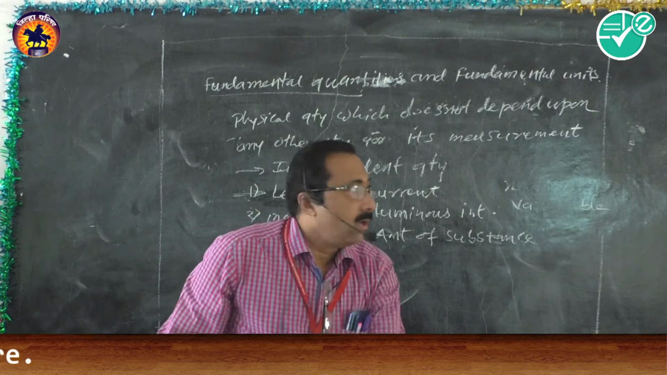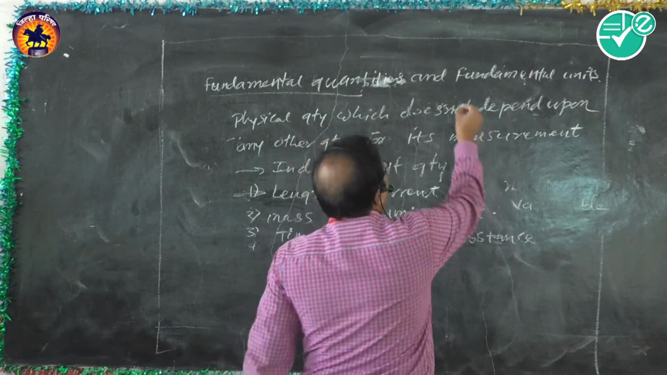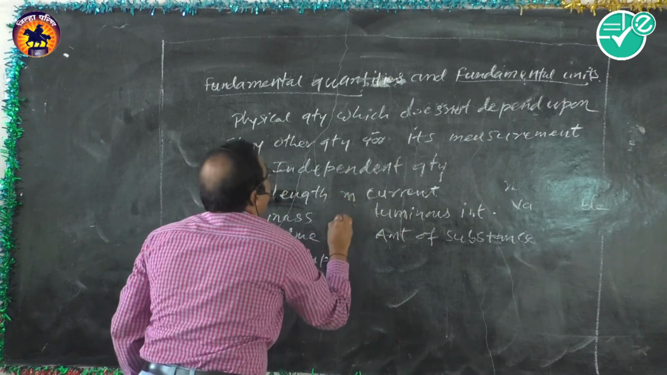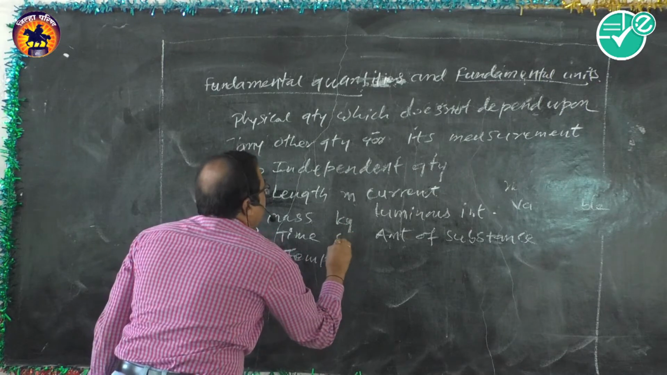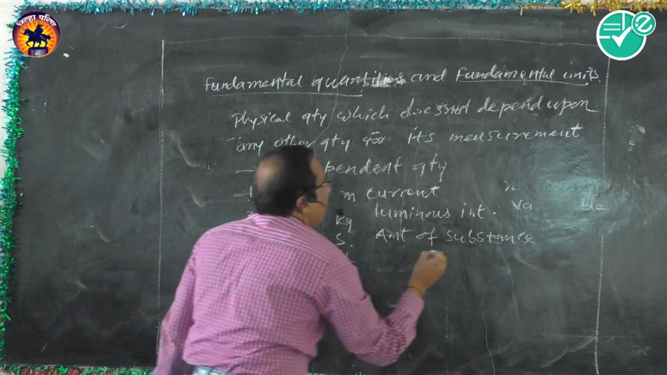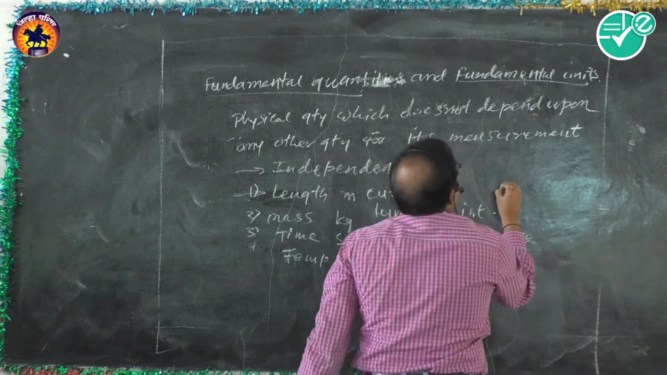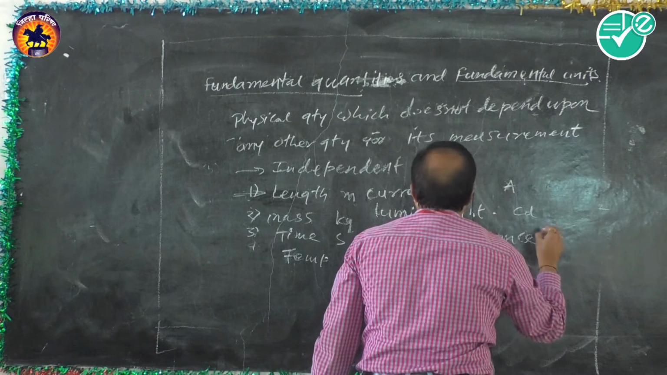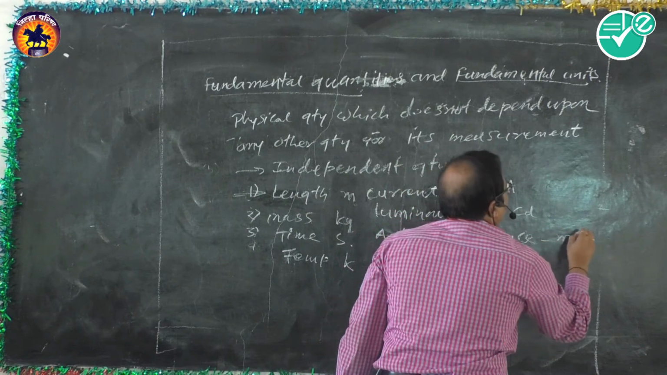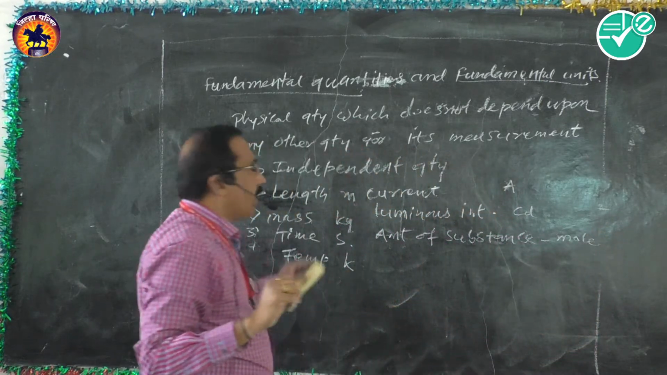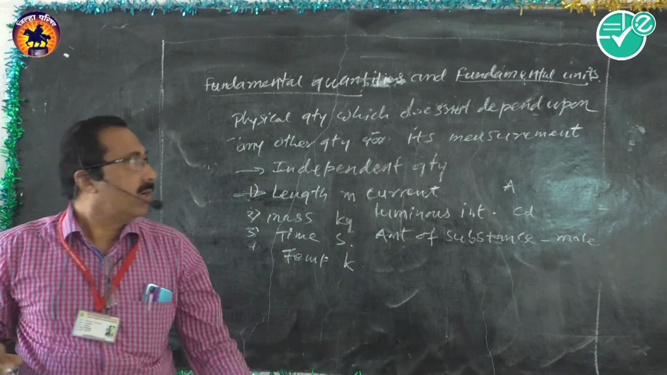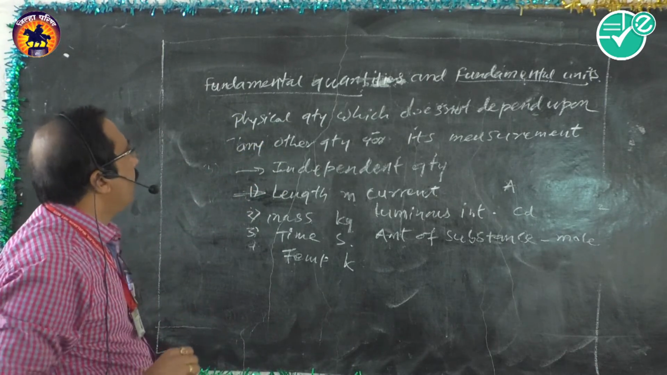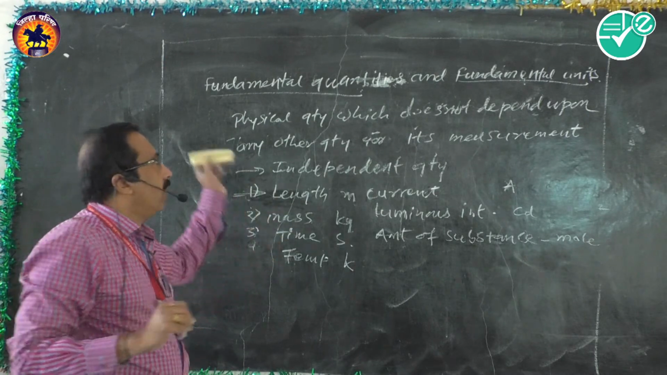And what is a fundamental unit? The units of these quantities. The unit of length is meter, of mass is kilogram, of time is second, of temperature is Kelvin, of current is ampere, of luminous intensity is candela or cd, and of amount of substance is mole. So units of fundamental quantities are called fundamental units.